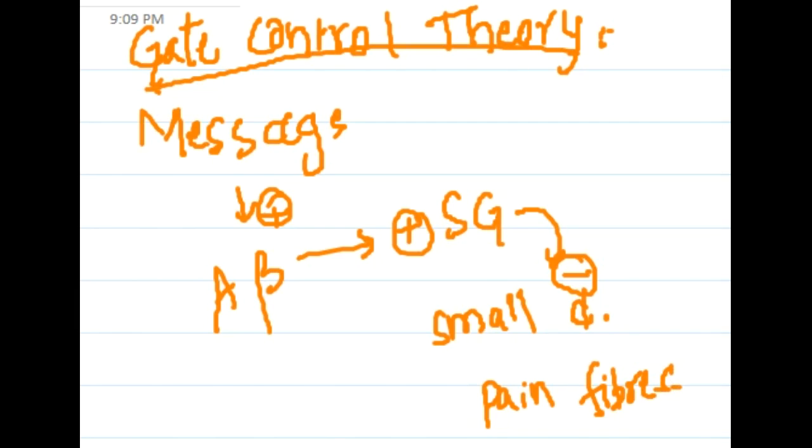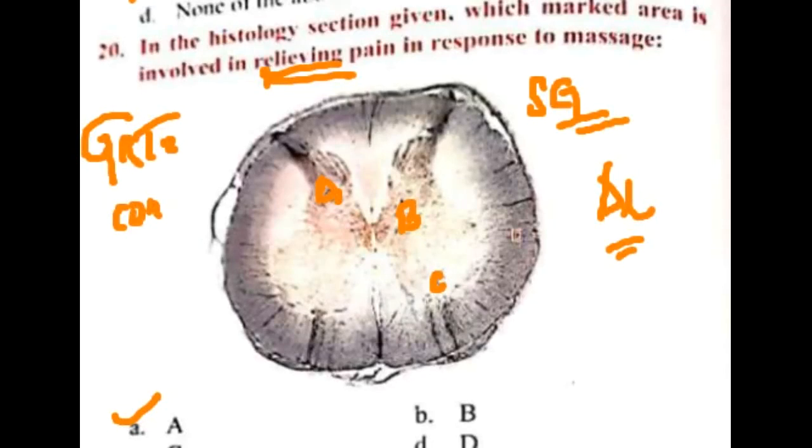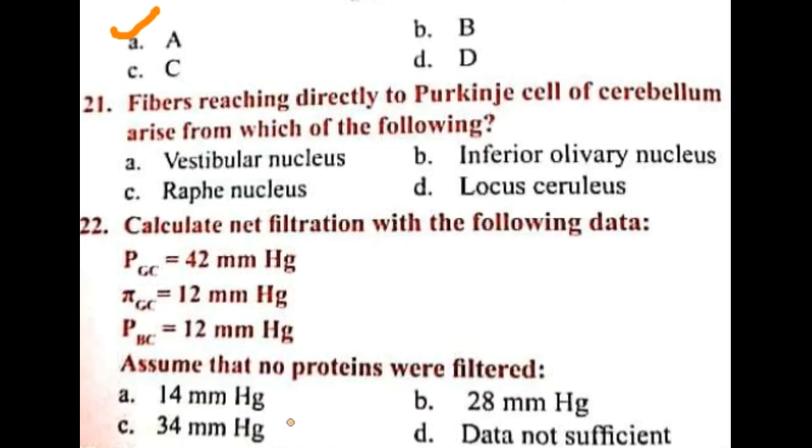Then if you see the next question: fibers reaching directly to Purkinje cell of cerebellum arise from which of the following? The fibers reaching the Purkinje cell of cerebellum arise directly from the inferior olivary nucleus.